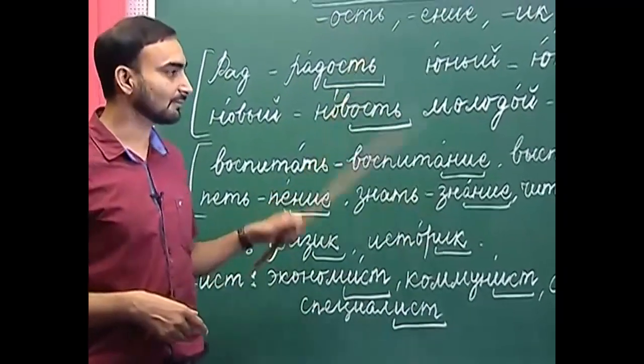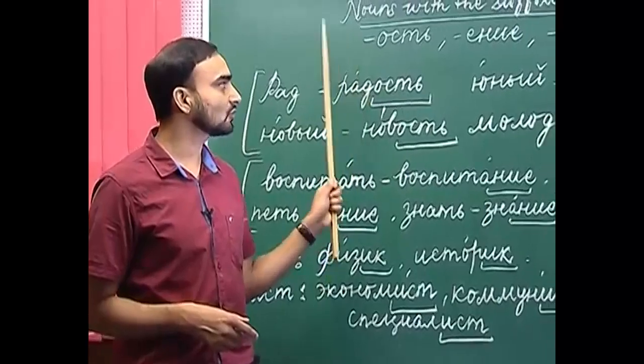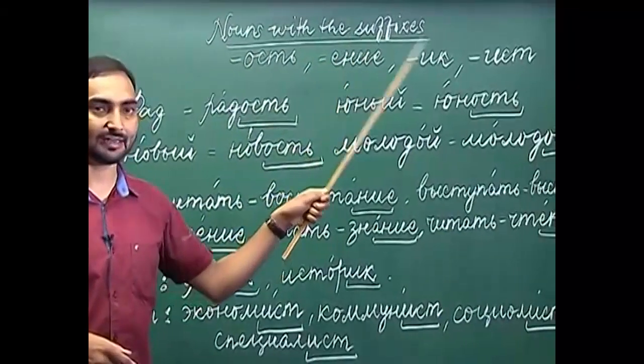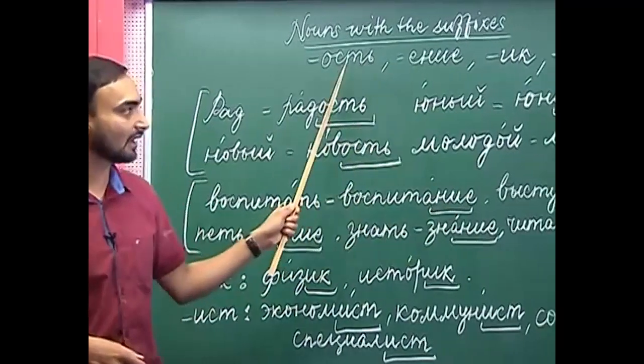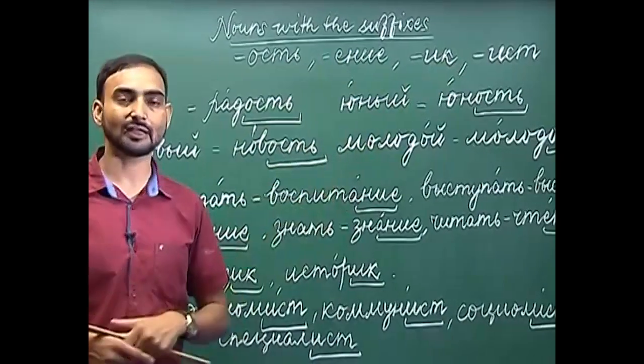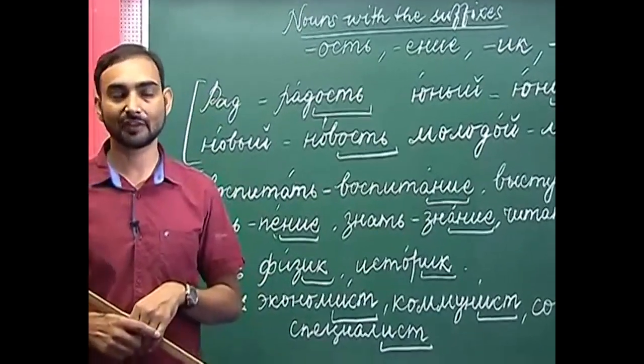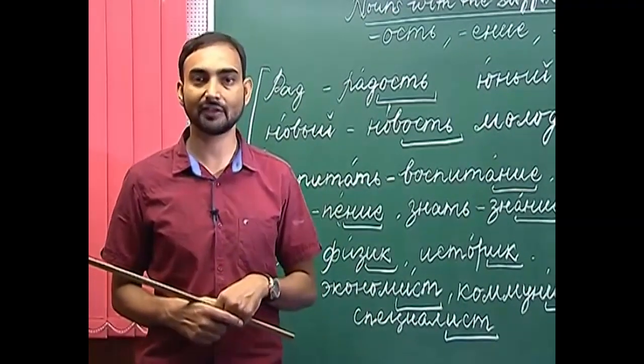So, these were some of the nouns with the suffixes -ost, -yenie, -ik and -ist. The nouns with suffixes -ost and -yenie are abstract nouns, and nouns with suffixes -ik and -ist denote either a profession or a person belonging to a specific ideology.